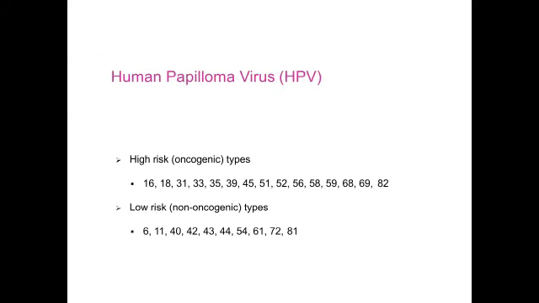The types 16, 18, 31, 33, 35, 39, 45, 51, 52, 56, 58, 59, 68, 69, 82 are high risk oncogenic types, and the low risk oncogenic types of human papilloma virus are 6, 11, 40, 42, 43, 44, 54, 61, 72, 81.